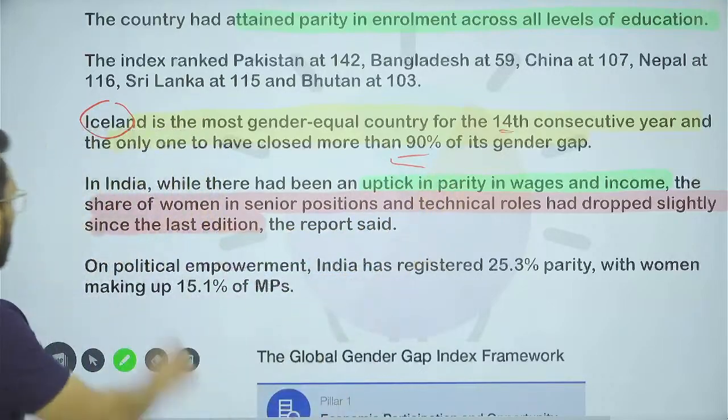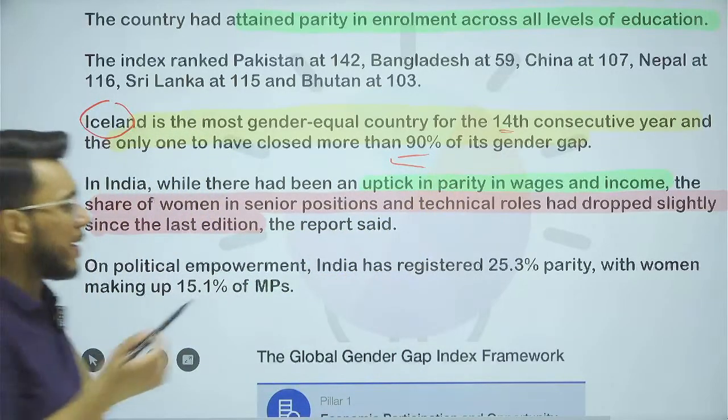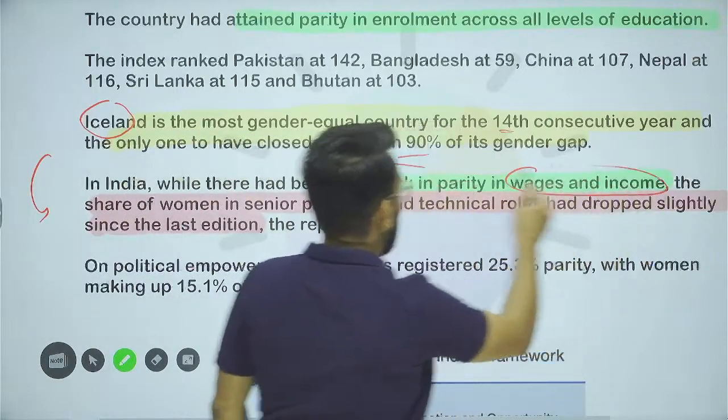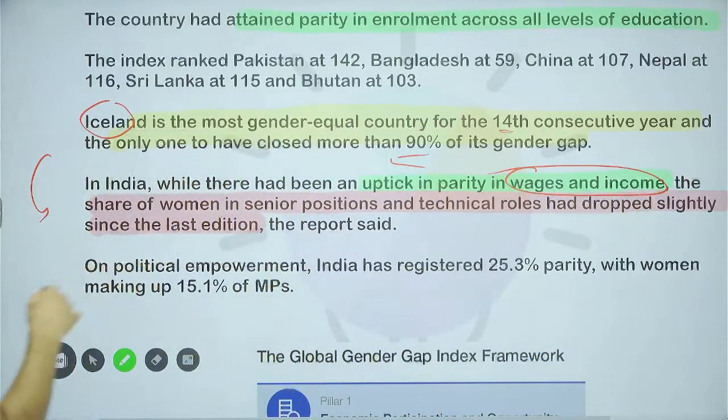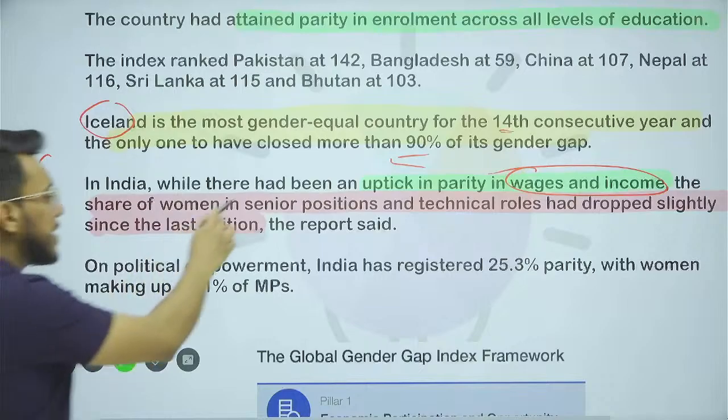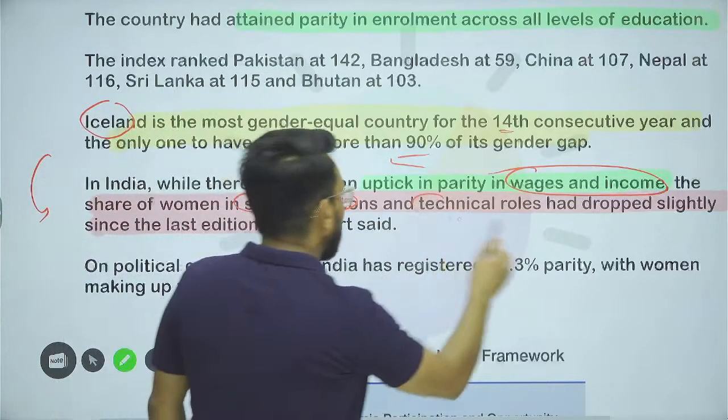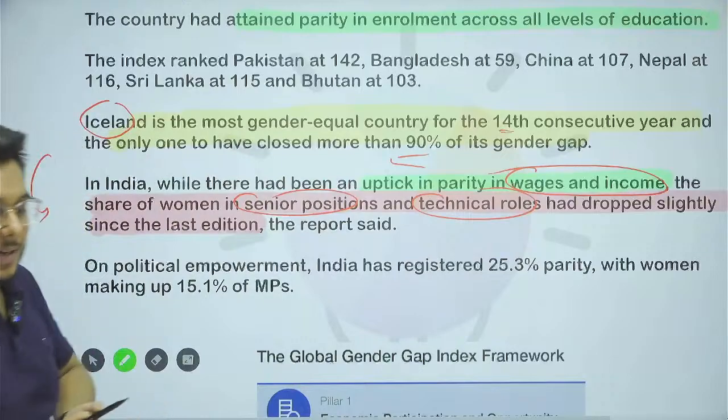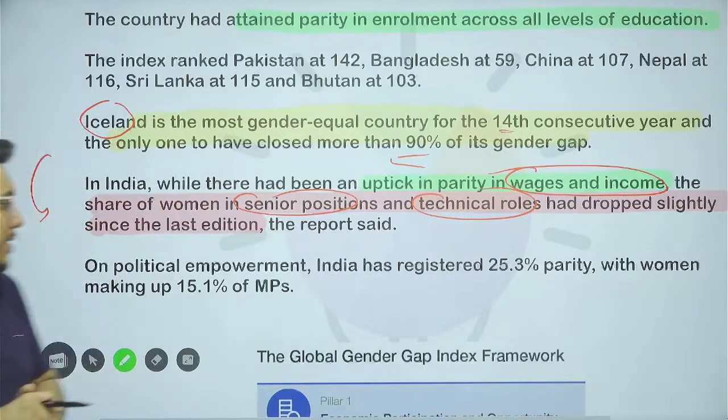Then secondly, there is improvement in the wages and incomes going to women in India. This is an improvement, but the share of women in senior positions and in technical roles has dropped significantly. Okay, so these are certain things.